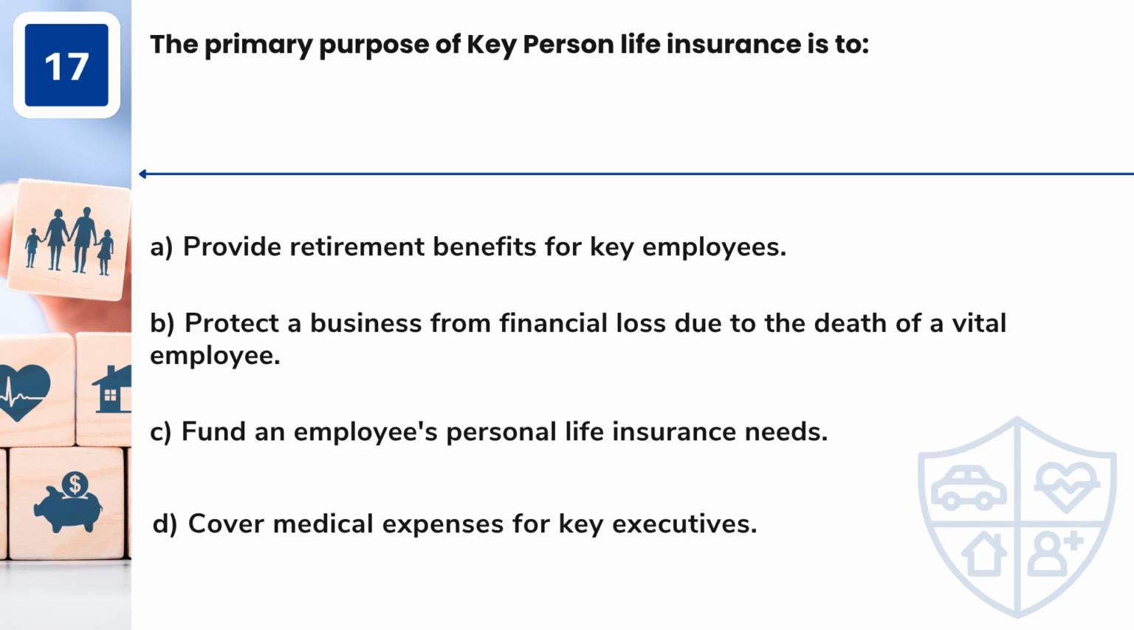Question 17. The primary purpose of key person life insurance is to A. Provide retirement benefits for key employees. B. Protect a business from financial loss due to the death of a vital employee. C. Fund an employee's personal life insurance needs. D. Cover medical expenses for key executives.